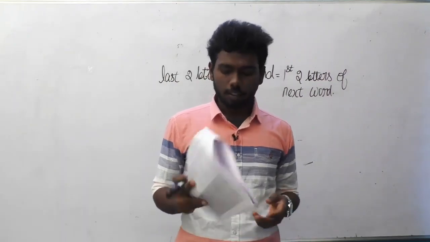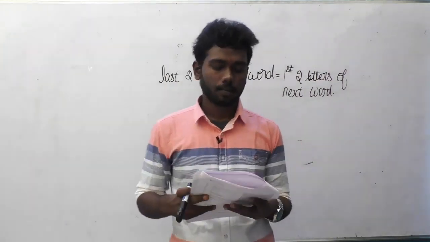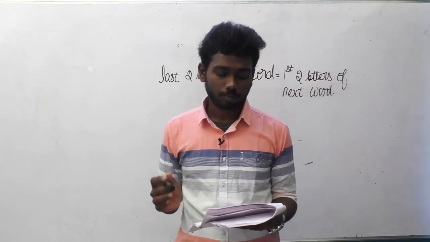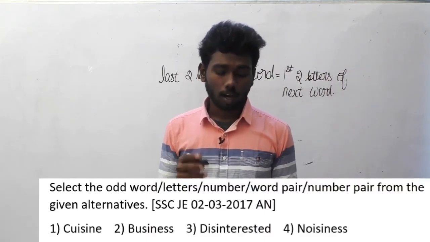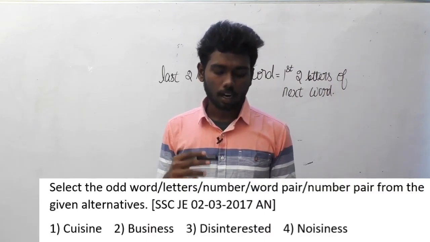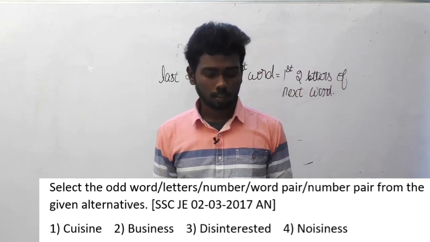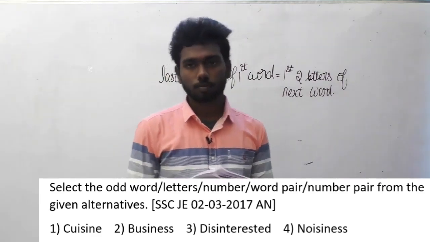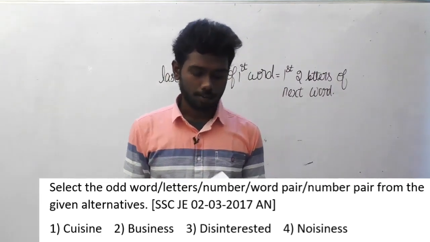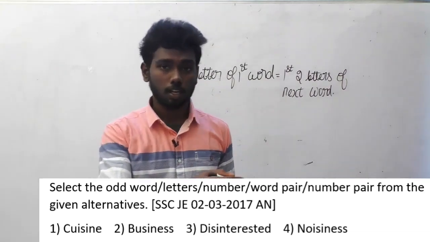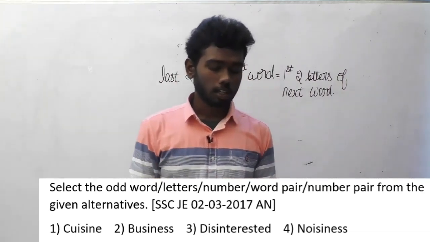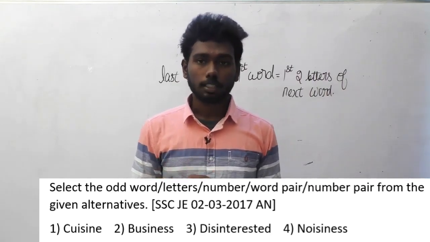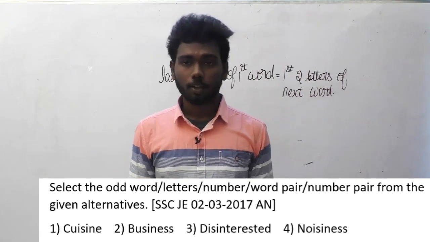Let us move on to the 57th question of SSC JE. This question was asked in 2/3/2017 afternoon session. Select the odd word or letters or number or word pair or number pair from the given alternatives. This is the question, and the options are as follows. You can look at the options in your paper, because this question is a bit different from the previously solved questions. The options are option A, Q sign; option B, business; option C, disinterested; option D, noisiness.